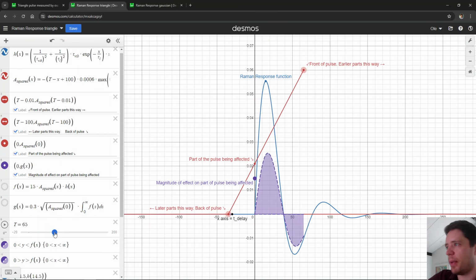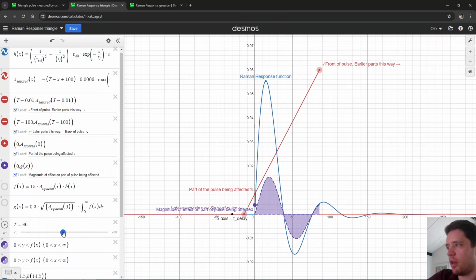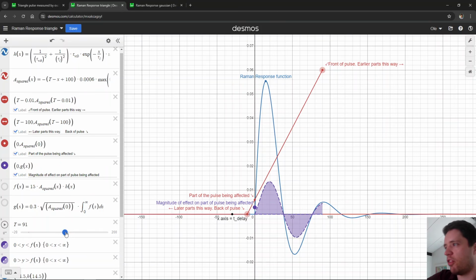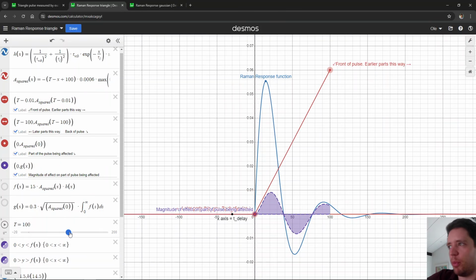And if we keep going, we can see that eventually we just hit 0, both because the power in the past is beginning to have this sort of counteraction effect where they're working against each other, but also because the overall field here becomes quite weak. So the weaker the field is, the less the Raman effect actually applies. And at some point we can see it just hits 0.